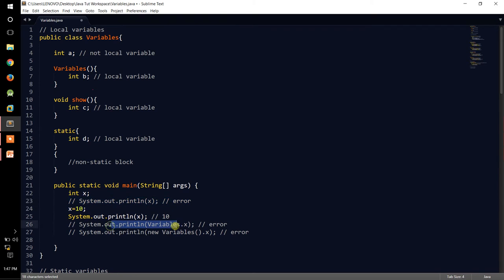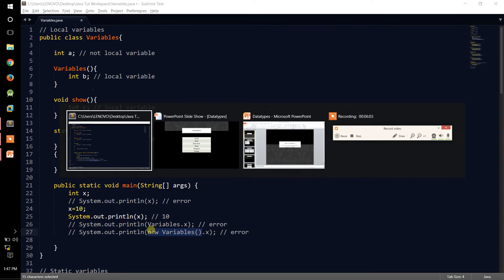In the second way, over here I am trying to call it through a class name, but it will generate an error for the reason that x is not a part of the Java class or the class object, whatever. It is part of the main method. Its scope ends there, so it cannot be accessed by the class name. Similarly, it cannot be accessed by the object name. New variables is the object of the variables class. This is a way of writing an object and trying to access it through an object. Even then it will give an error for the same reason.